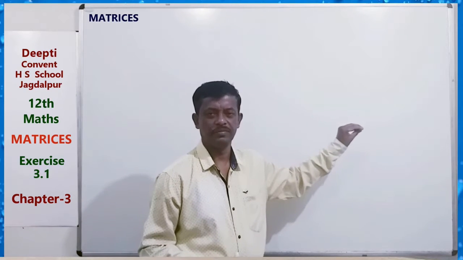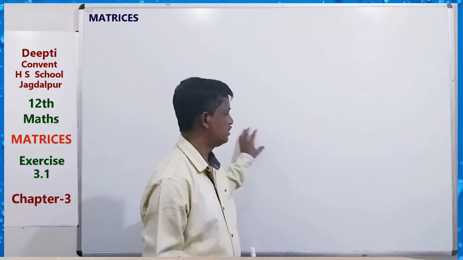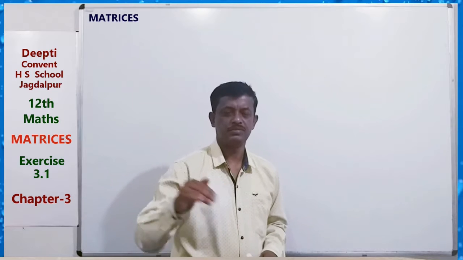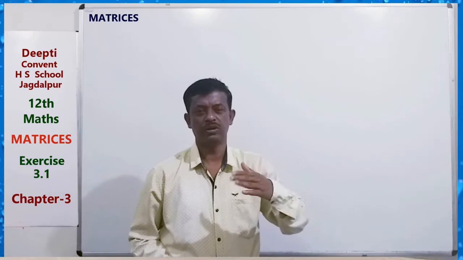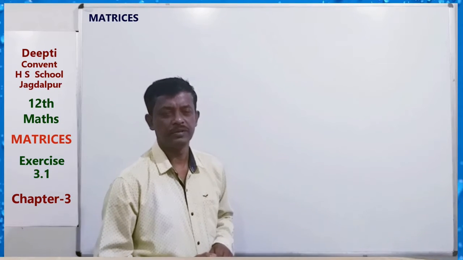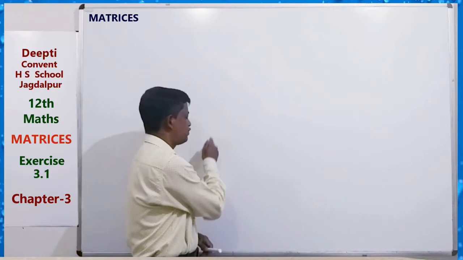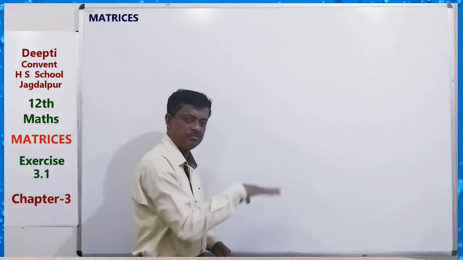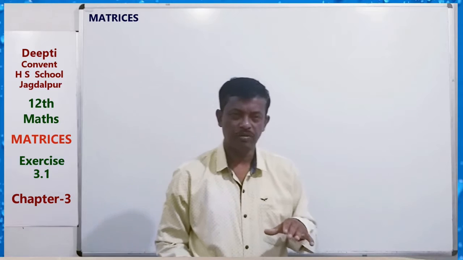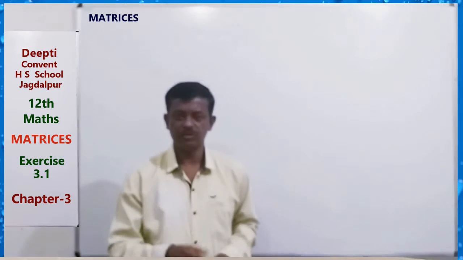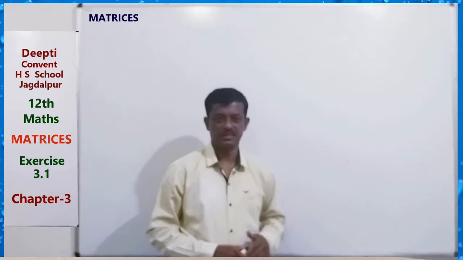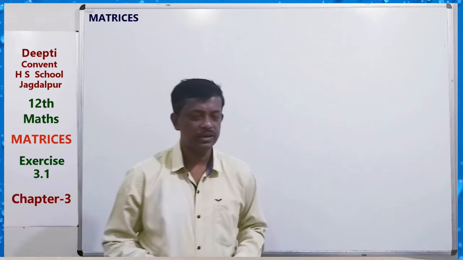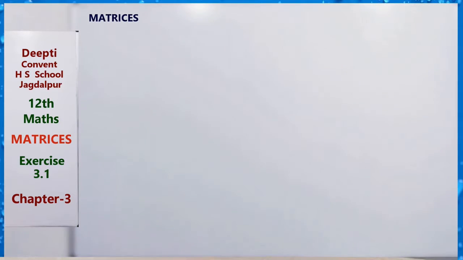Data are represented in a special way, that is in rows and columns. Practical data can also be written row wise or column wise, which is useful for finding some special results. So here matrix is an arrangement of numbers.